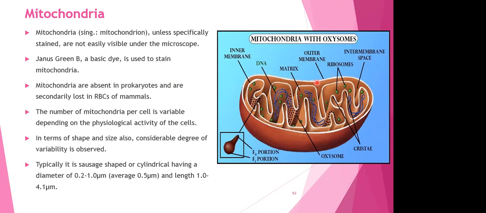Now in this diagram, what are the things that we have to focus on? In this diagram, we have to focus on a few important points, which I have mentioned on the next slide, but as a diagram, please focus over here. You can see that mitochondria is going to have two membranes. ये देखिए, ये है outer membrane, which is very clearly seen, right? So this is the outer membrane. It will have an inner membrane also. So it's made up of two membranes, outer and inner. Now this inner membrane is folded. You can see the folds very clearly, right? These are the folds of the inner membrane.